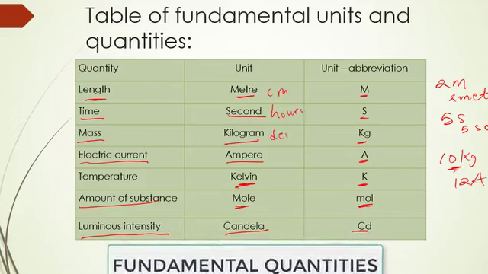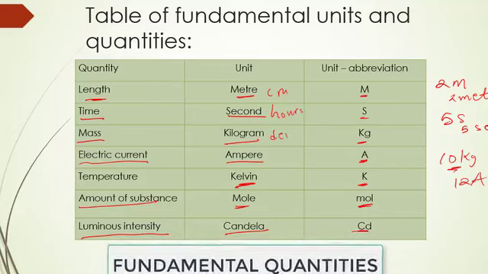At this point, let's look at derived quantities, and as the name implies, derived means gotten from something. And so we say derived quantities are those quantities and units that have been obtained by simple combination of fundamental units and quantities. By simple combination, think of it as your father and your mother.